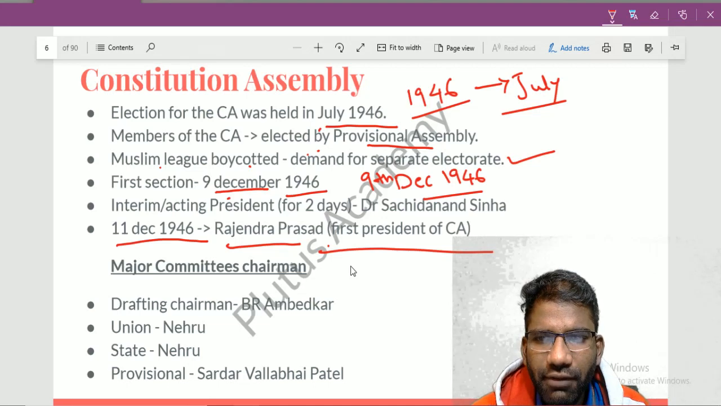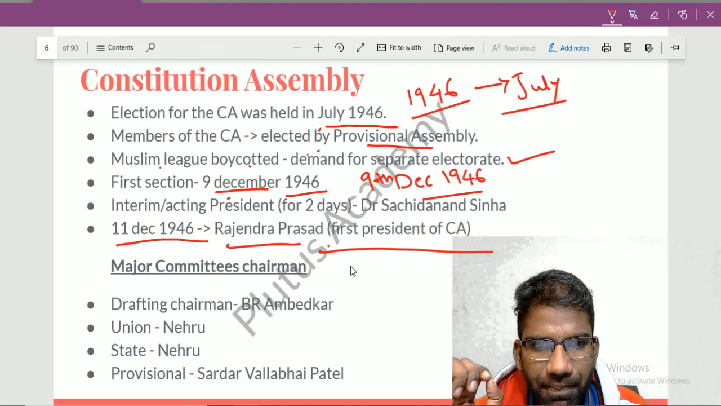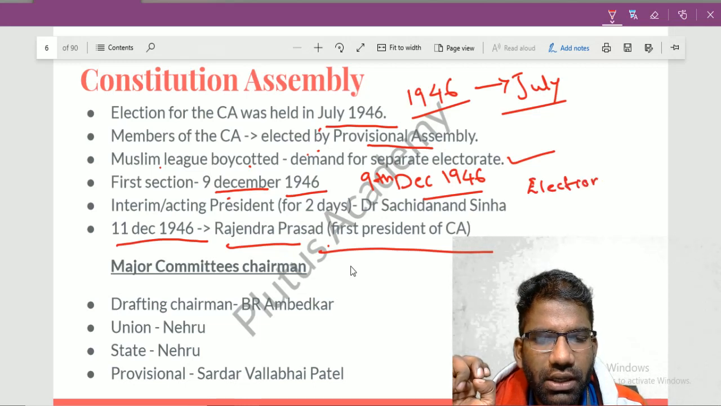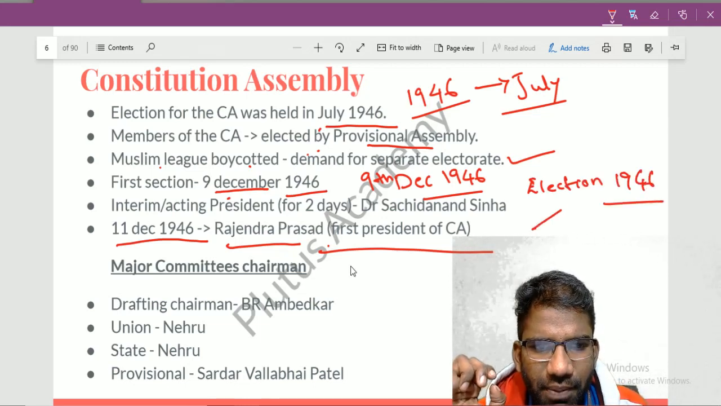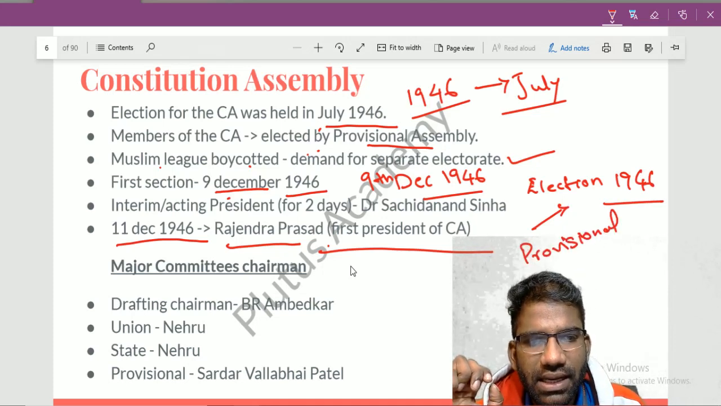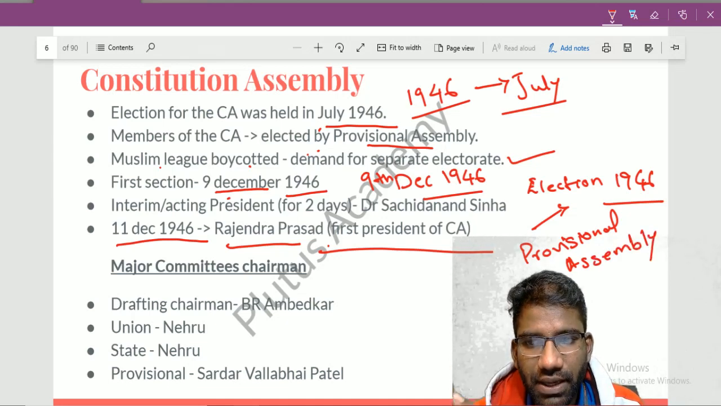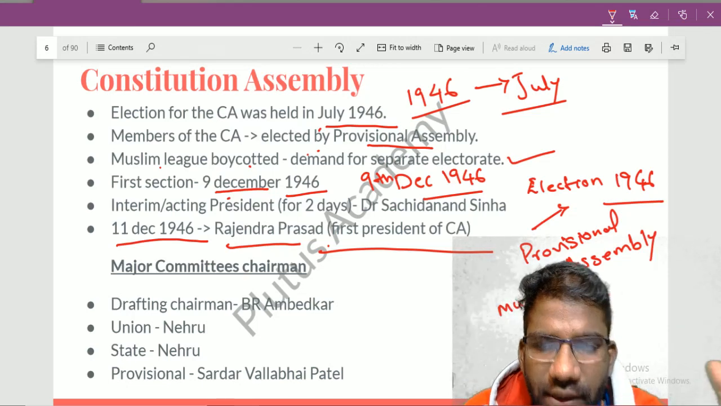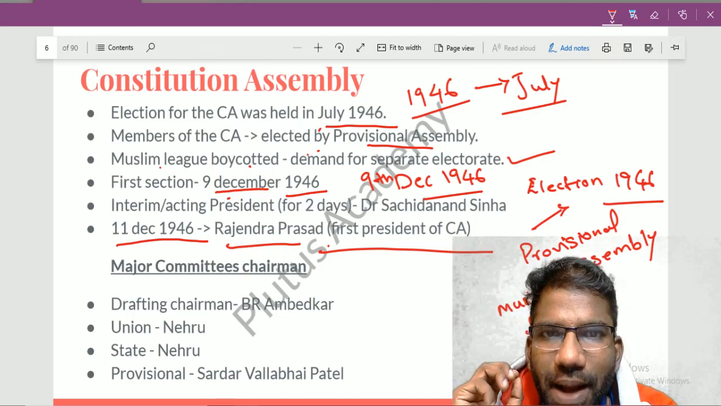Now, whatever has happened, we will revise it. See, the election for the Constitution Assembly was held in 1946 in the month of July. From where were the members elected? The members were elected from the Provincial Assembly. Now what happened was the Muslim League boycotted, because they were asking for a separate nation called Pakistan.